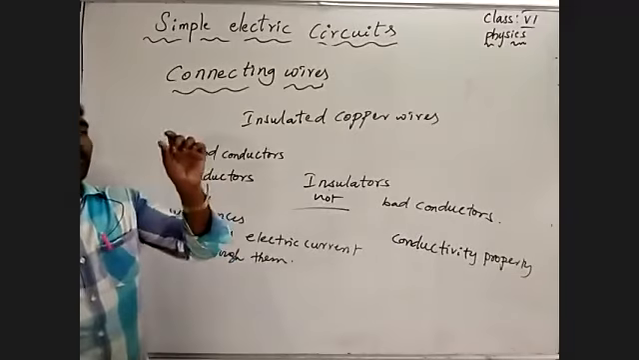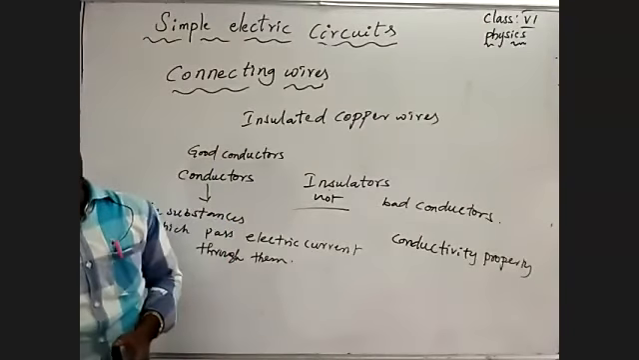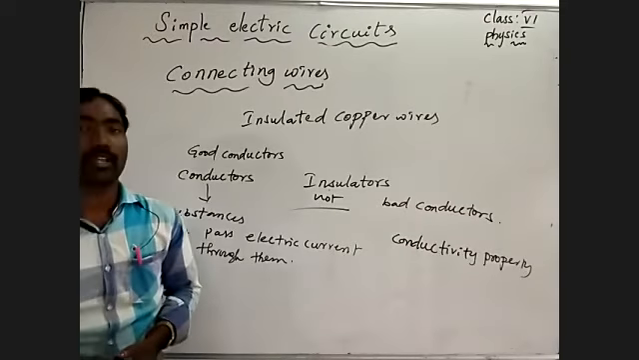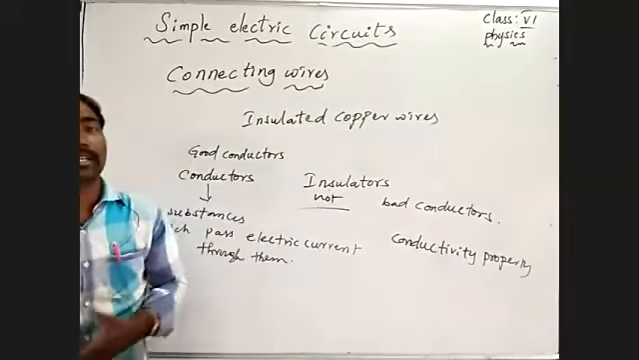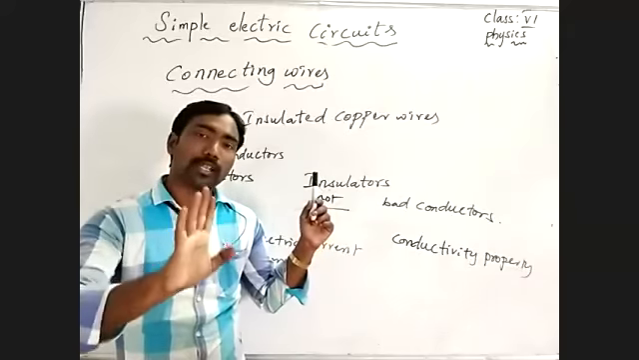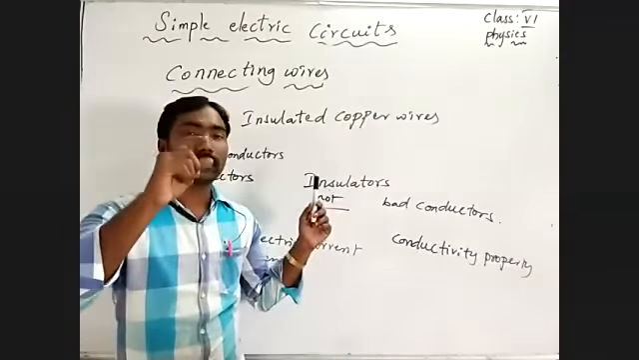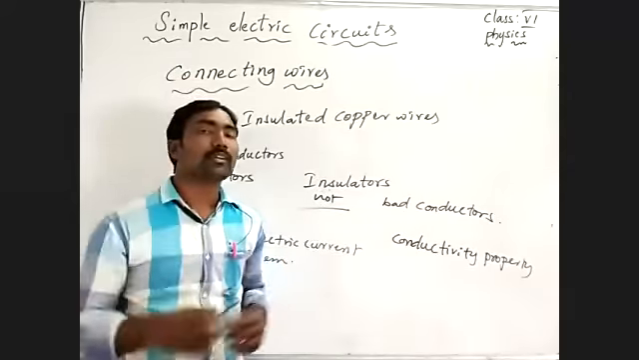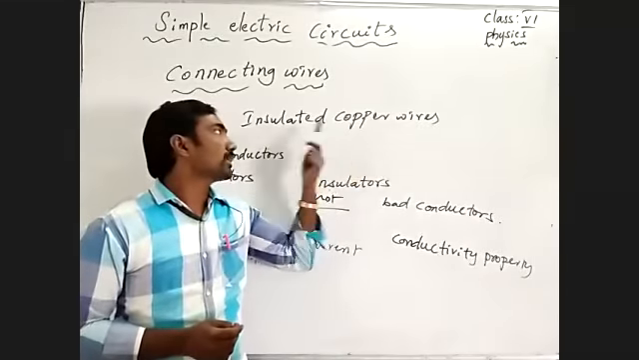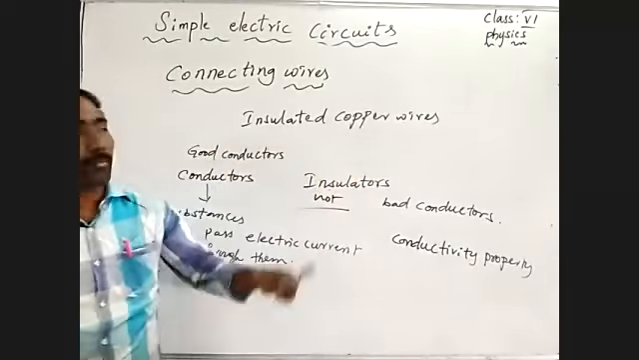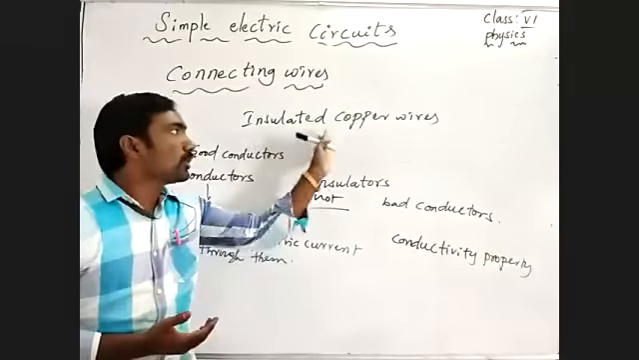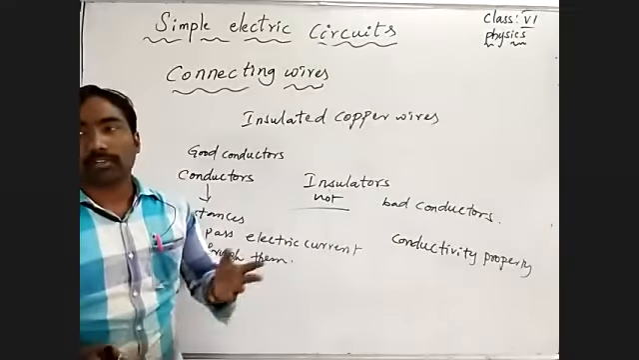By touching the outer surface, we never get an electric shock. If you touch the metal surface when it is connected in the circuit and the switch is on, you may get an electric shock. But even if the switch is on, we never get an electric shock by touching the outer surface of the connecting wires, because it is covered with an insulator.